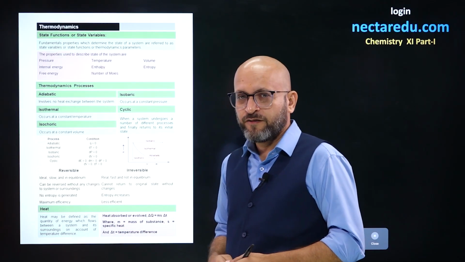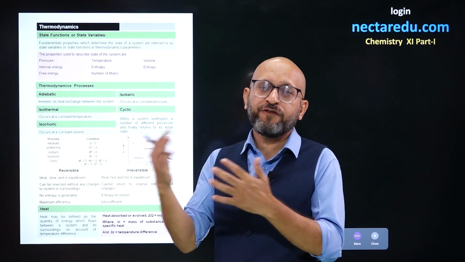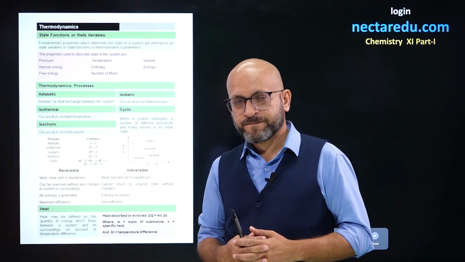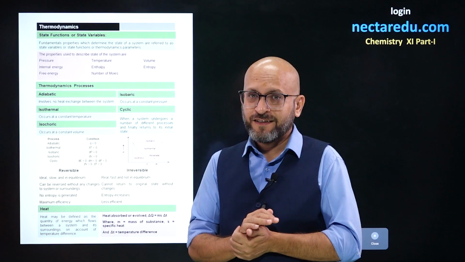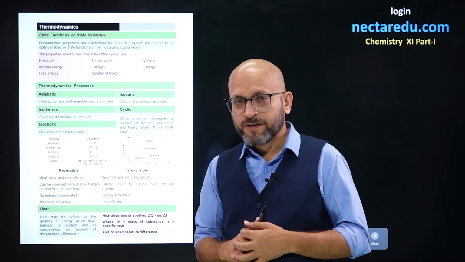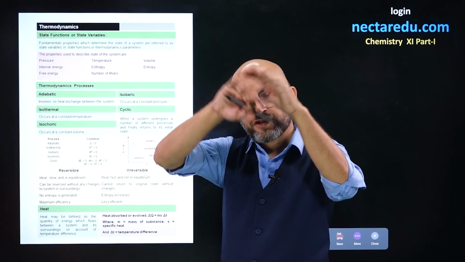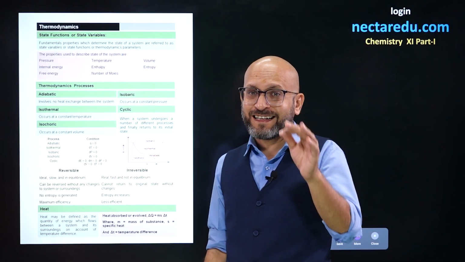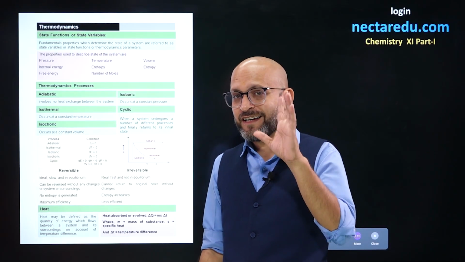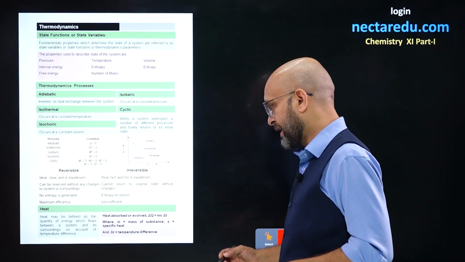Next, heat. What is heat? Heat is basically the transfer of energy in the form of heat. If there is no net transfer of heat, then the process is known as an adiabatic process. And where do we find that? When the external boundaries are insulated, that means you have non-conducting boundaries, then you have an adiabatic process and heat transfer equals 0.